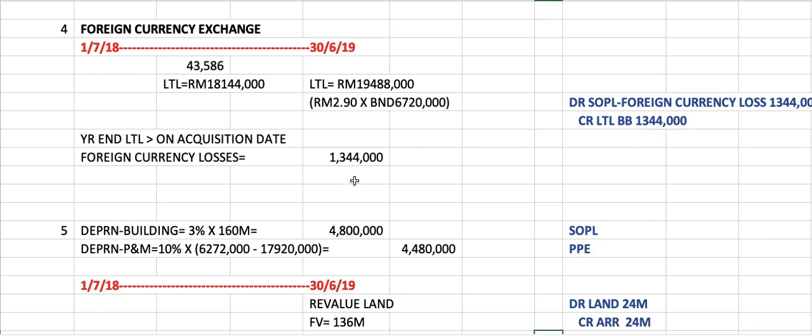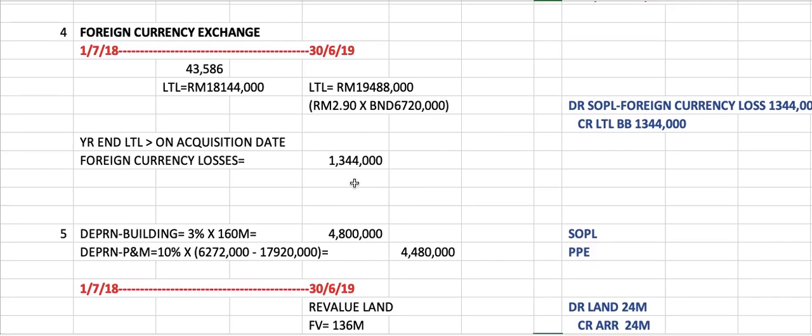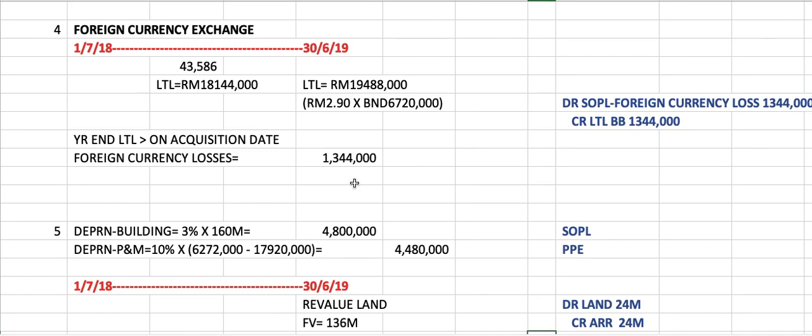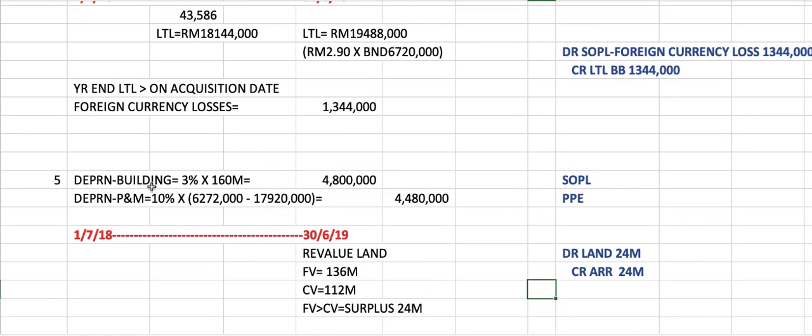Okay, that's number 4. Number 5: it is the company's policy to depreciate the PPE on a yearly basis at the following rate. Building 3% on cost, so I just multiply 3% with the cost from the trial balance for the building. And then depreciation for the plant and machinery is 10% on carrying value. Carrying value means cost less accumulated depreciation. So these figures are taken from the trial balance, the cost and the accumulated depreciation. So I get 4,480. These figures will go into SOPL and in the notes to the PPE.